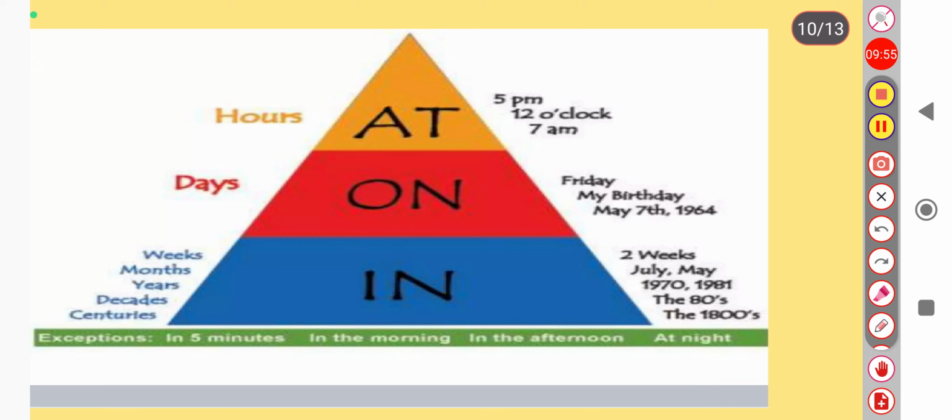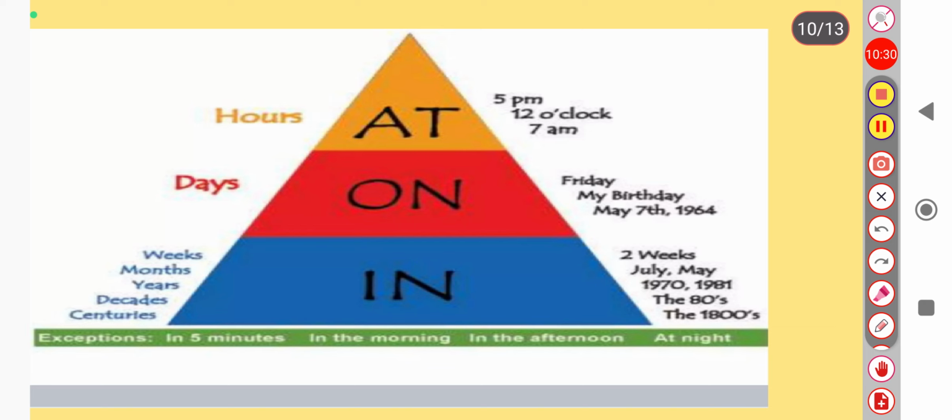As you can see here, a triangle, and surely it hits your memory and you can recall the same triangle. We have already discussed this triangle when we were talking about the prepositions of place. So here again we are going to take this triangle in order to make clear the differences between in, on and at when we are talking about these prepositions with respect to time. So see the triangle, what it represents here.